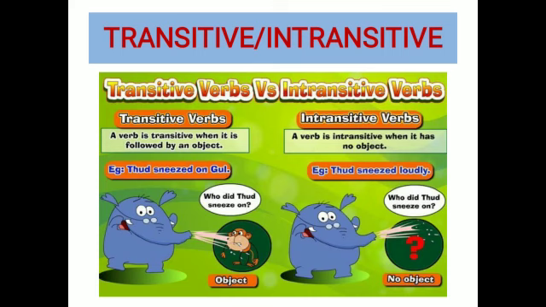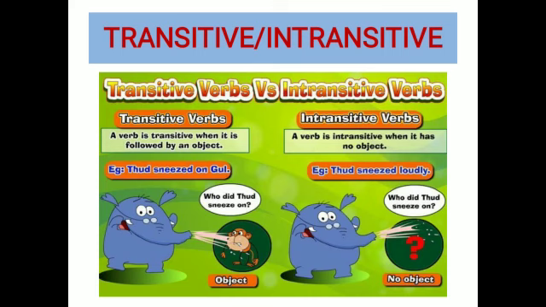So beta, transitive verbs are actually the verbs that need objects. A verb is transitive when it is followed by an object. A verb is intransitive when it has no object. For example, if I say I kicked, obviously you will ask me, what did you kick? So there must be an object, like I kicked a ball. Correct. Then only my sentence will be completed.